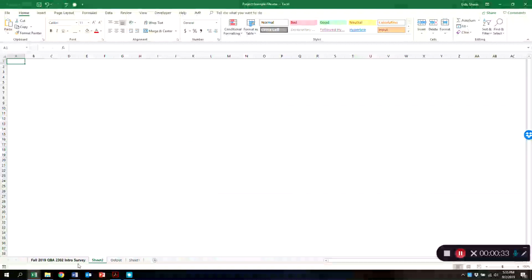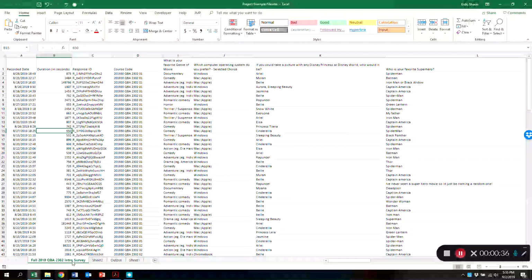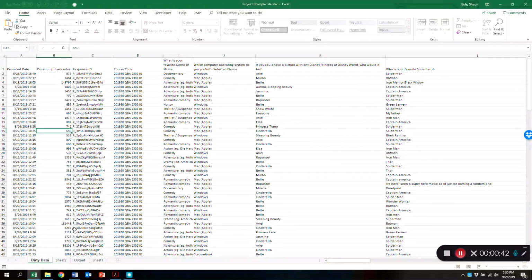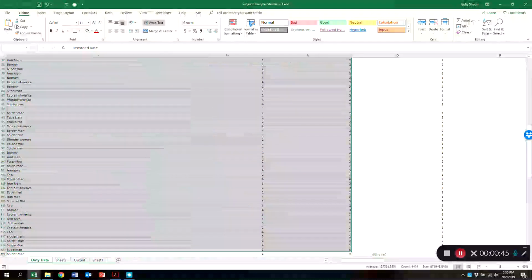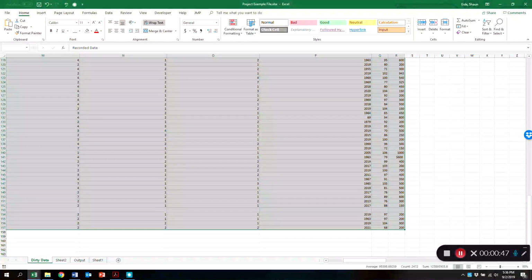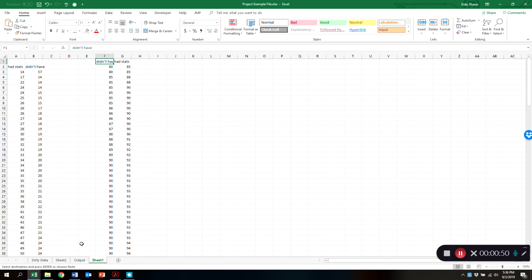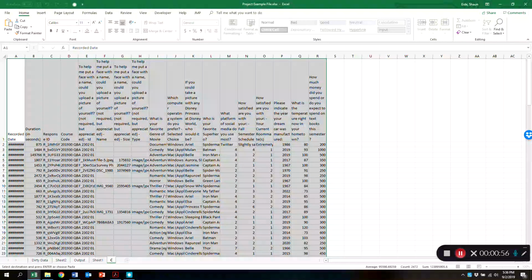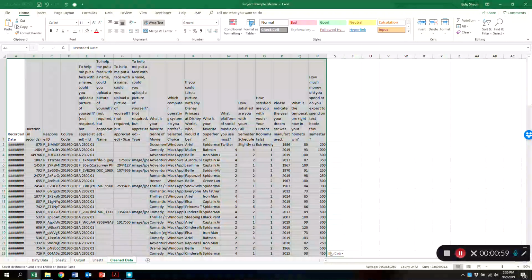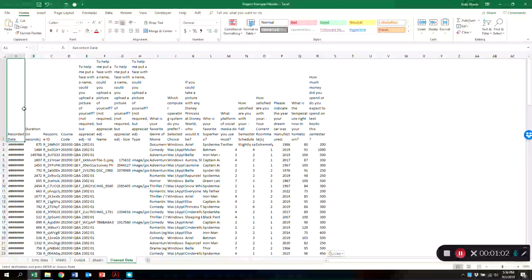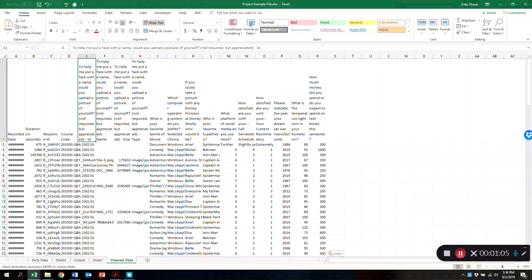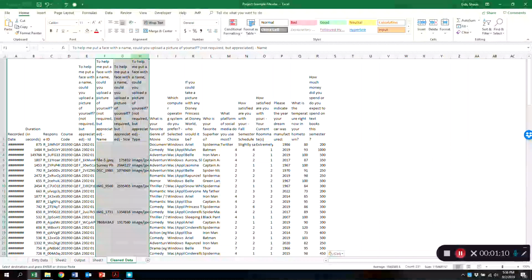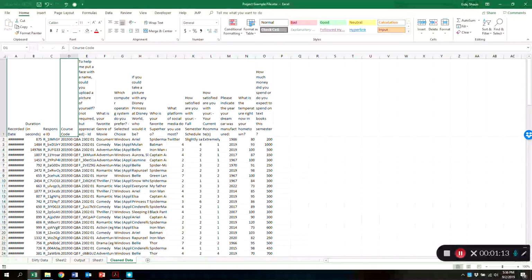So I'm going to make a new sheet right here, and we'll call this dirty data. And then I'm going to copy and paste this into clean data. So let's go right here, and we'll do cleaned data. Okay, so we've got, let's see, 1, 2, 3, 4, 5, 6, 7, 8, 9, 10. Well, we can get rid of a few more of these. Let's delete this. Delete. So we've got course code.